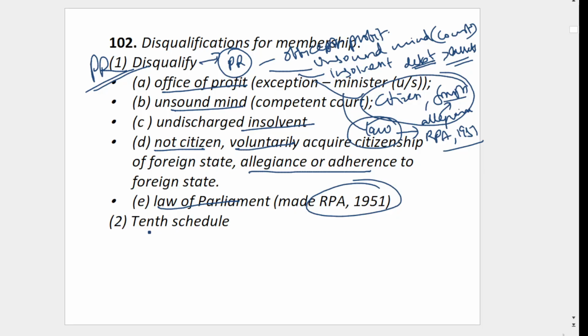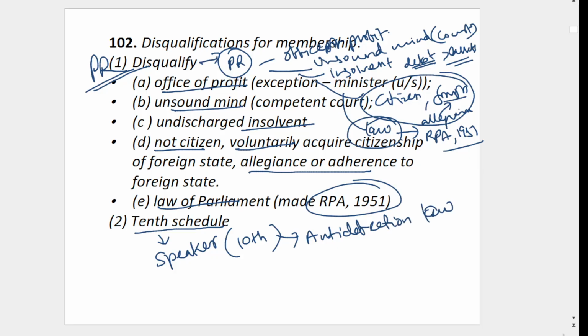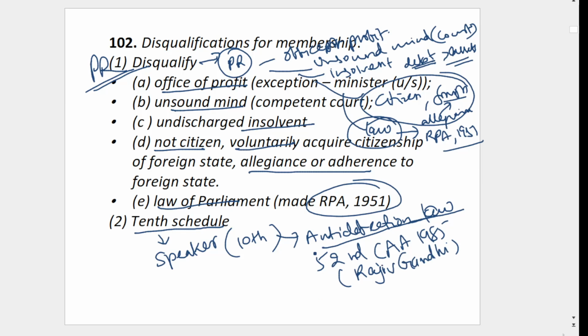Then Article 102 clause 2, the 10th Schedule. Here the Speaker will decide the matter. This is given in the 10th Schedule, which is related to the anti-defection law. This was added by the 52nd Constitutional Amendment Act 1985. At that time Rajiv Gandhi was the Prime Minister.